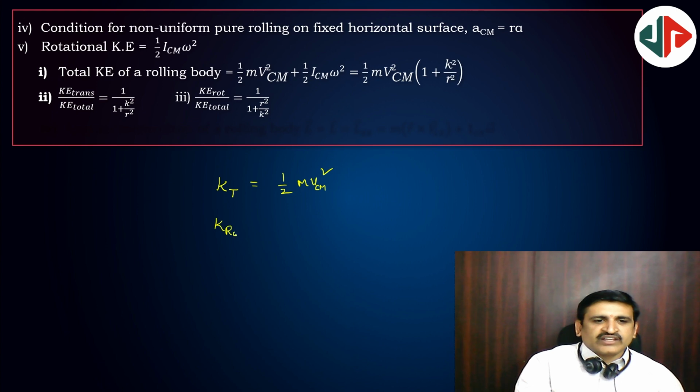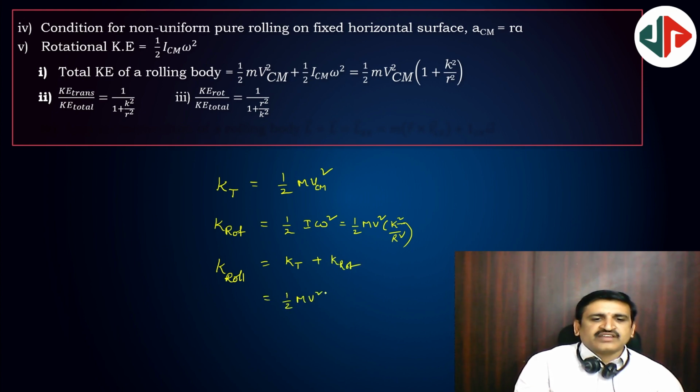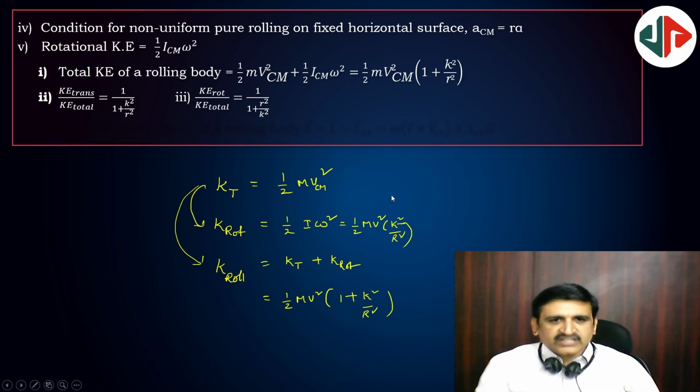Kinetic energy of rotation, only rotation, is half I omega square. This is half m v square of 1 plus k square by r square. Next, kinetic energy of rolling is the sum of these two: kinetic energy of translation plus kinetic energy of rotation. So that is going to become half m v square of 1 plus k square by r square. From this onwards, one divided by the other, anything you can get. So it's not a big task to understand or to memorize.